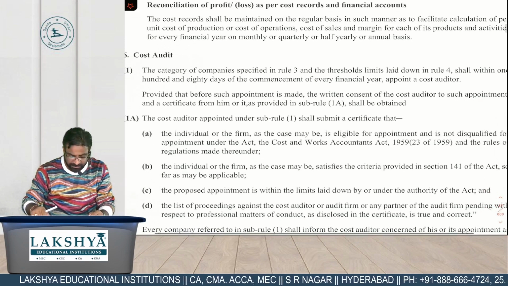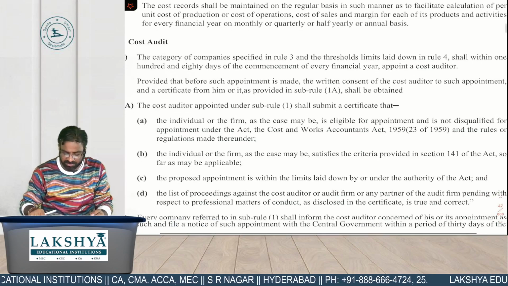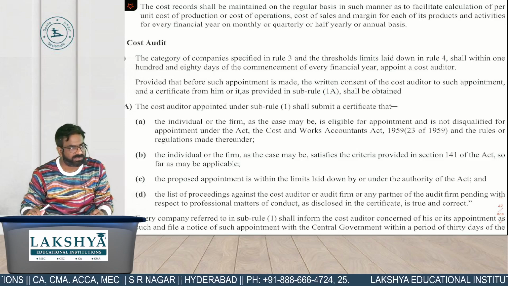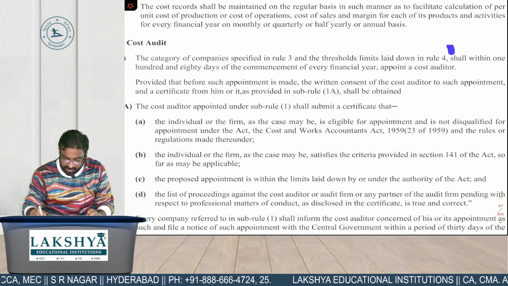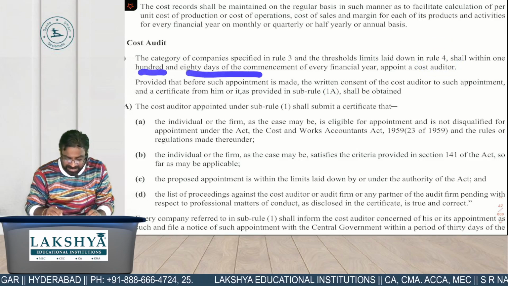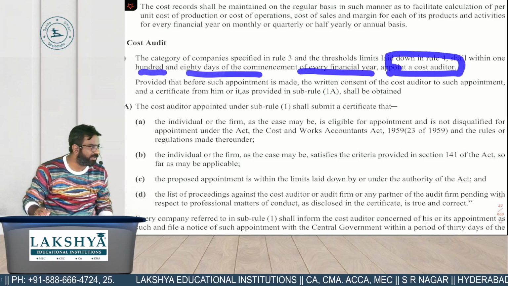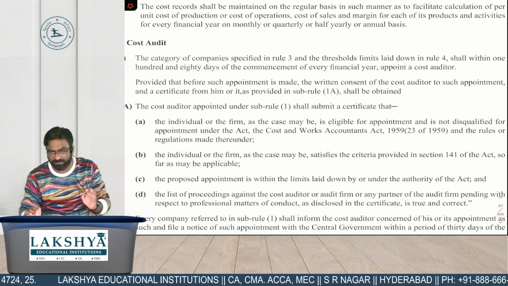Clear? Now see, the categories of companies specified in Rule 3 and the threshold limits laid down in Rule 4. What is Rule 3? Cost records. क्या limit था उसका? Greater than equals to 35 crores. And the threshold limits given in Rule number 4 shall within 180 days of commencement of every year appoint a which auditor? That we already know. When the cost auditor to be appointed? 180 days from the commencement of financial year.